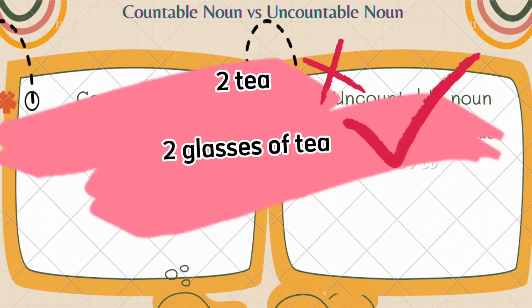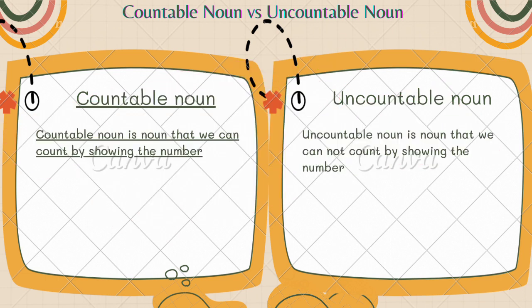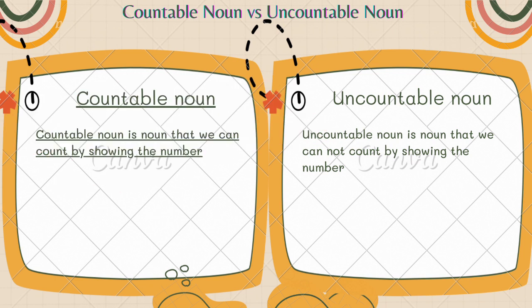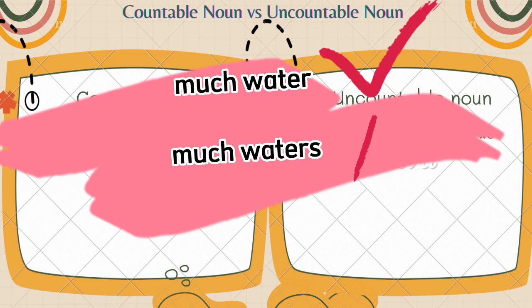We cannot say two tea, but we can say two glasses of tea. And we have to remember that uncountable nouns don't have a plural form. For example, banyak air. In English, we say much water. We are forbidden to say much waters.